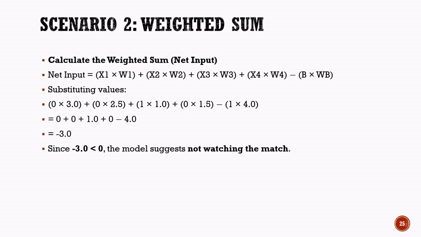Adding and subtracting these values gives 0 plus 0 plus 1.0 plus 0 minus 4.0. This results in a final net input of negative 3.0. Since the output value is less than 0, it does not satisfy the threshold condition required for a positive decision. Therefore, the perceptron model concludes that there are not enough reasons to watch the cricket match. As a result, the artificial intelligence system makes the decision not to watch the match.